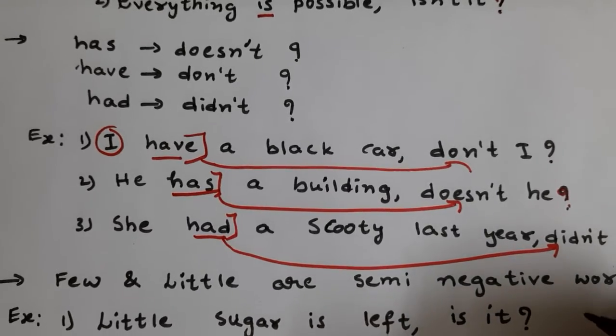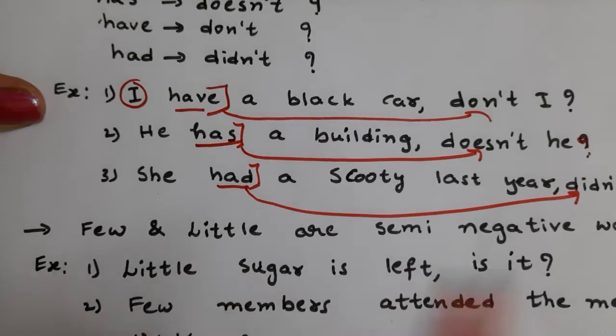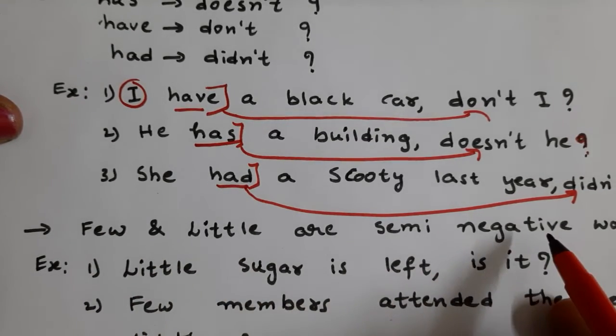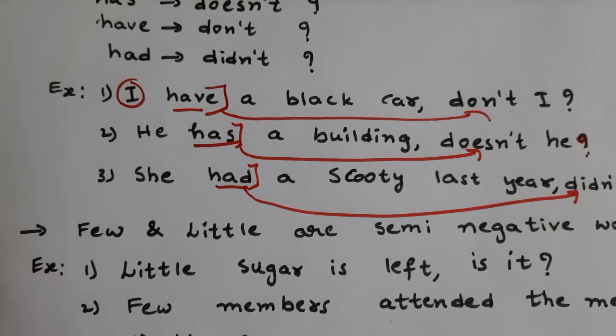Next, one more. Few and little are semi-negative words, like rarely, scarcely, hardly, seldom. So we use a positive tag if the statement starts with few or little.